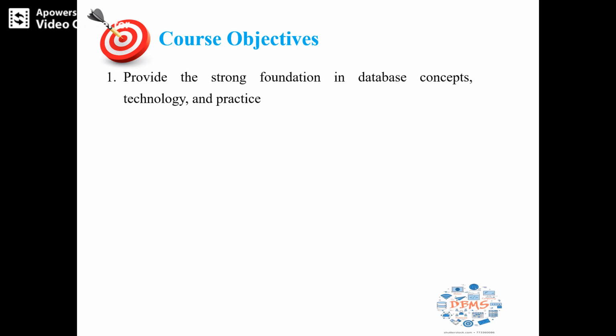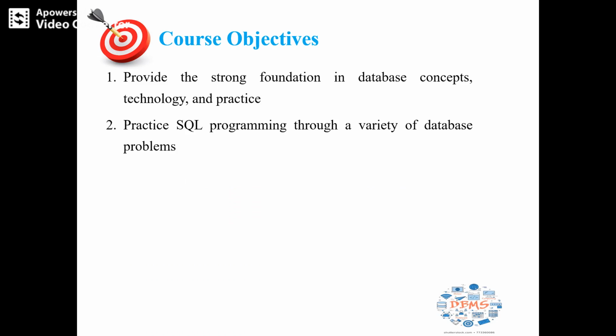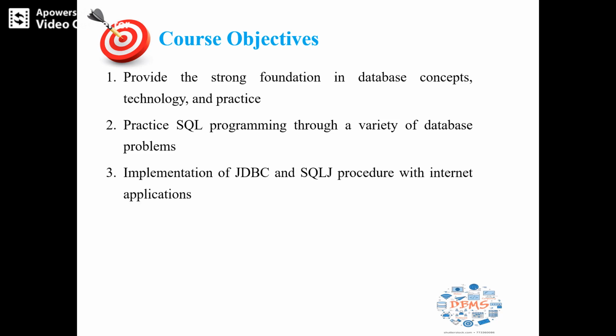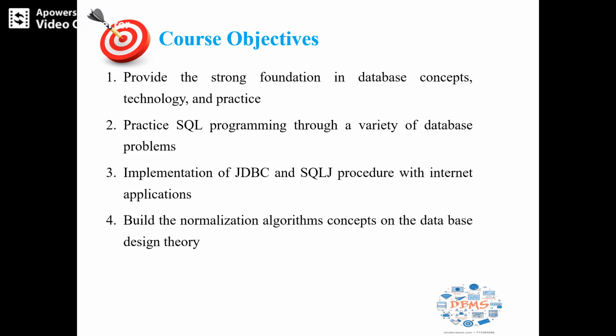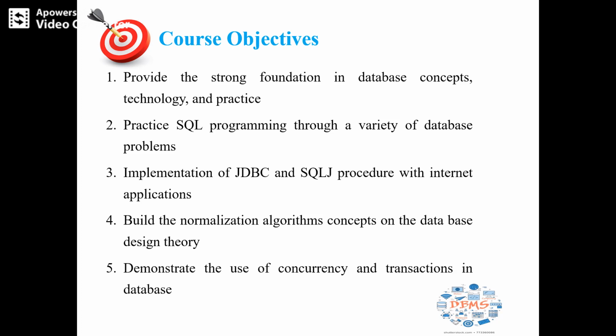These are the course objectives. The first objective of the course is to provide a strong foundation in database concepts, technology and practice. The second course objective is to practice SQL programming through a variety of database problems. The third objective is implementation of JDBC and SQLJ procedures with internet applications. The next objective is to build the normalization algorithm concepts on the database design theory. And the last course objective is to demonstrate the use of concurrency and transactions in database.